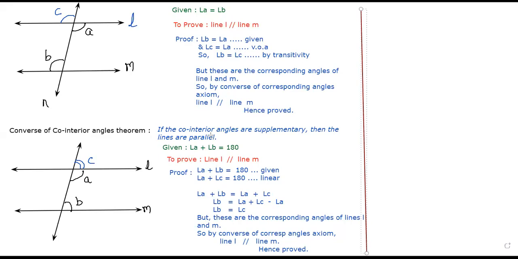Again, in three cases. When can you prove the lines as parallel? If corresponding angles are equal, then the lines can be parallel. Or what? Co-interior angles are supplementary. Or what? Alternate angles are equal. Yes or no? Correct.